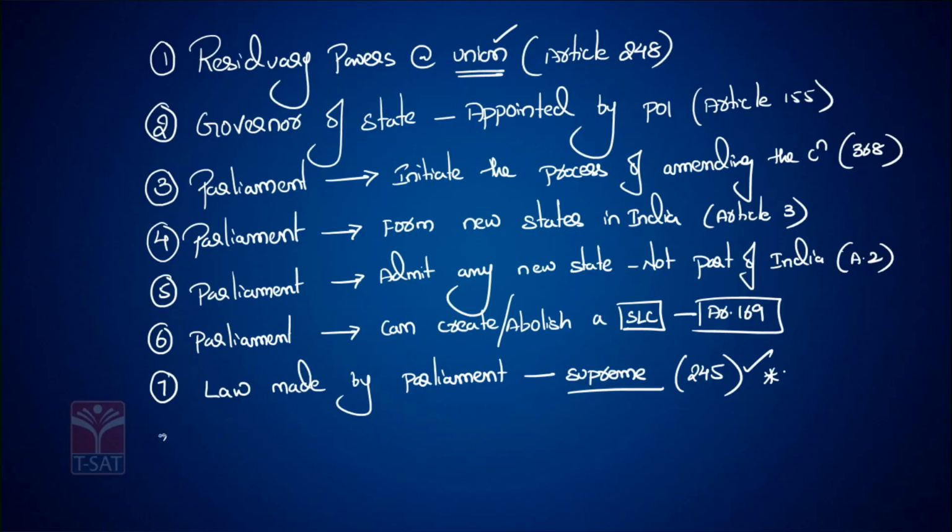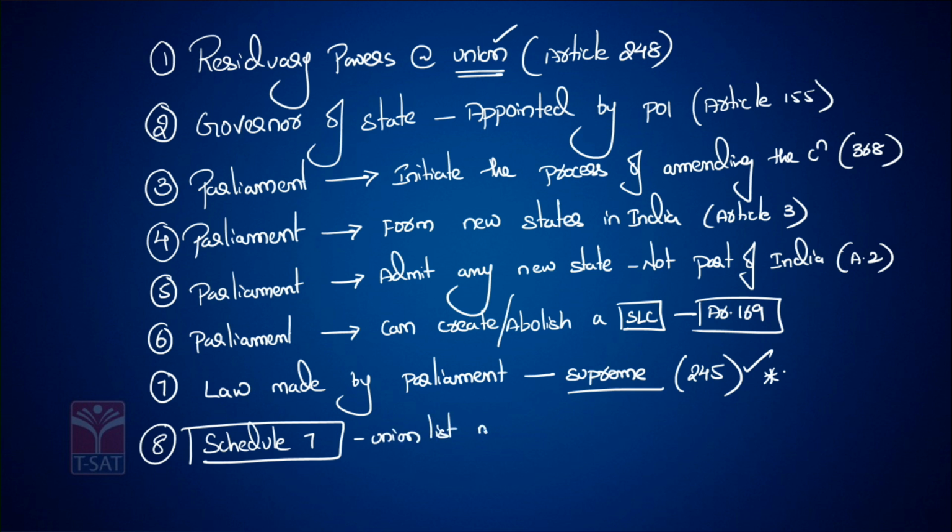Point number 8, right? If you look at Schedule 7, the Union list has more subjects compared to the other subjects as per Article 246 of the Constitution.